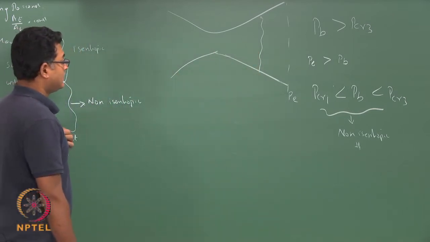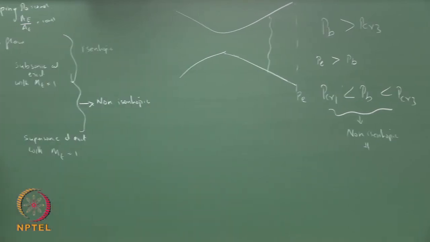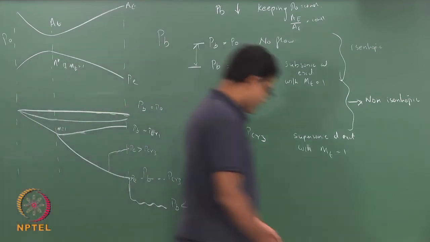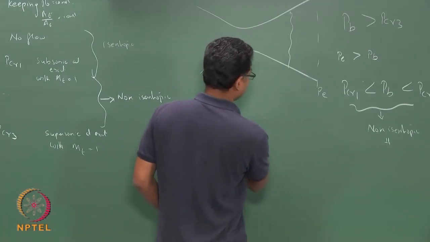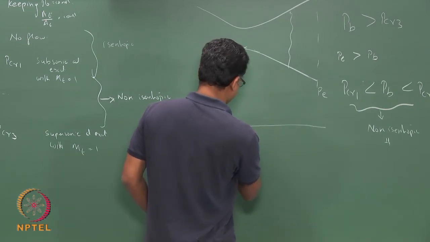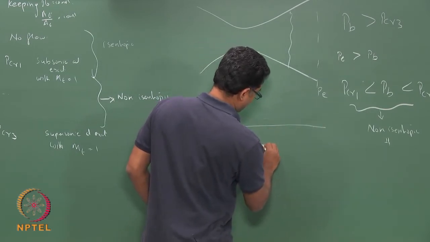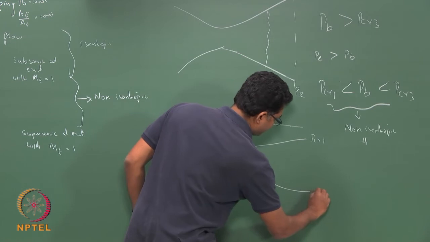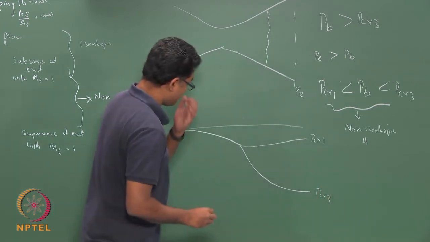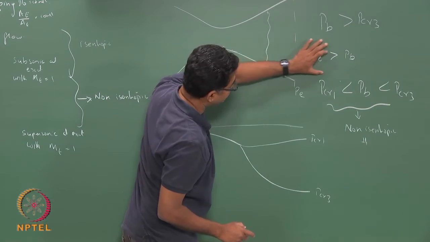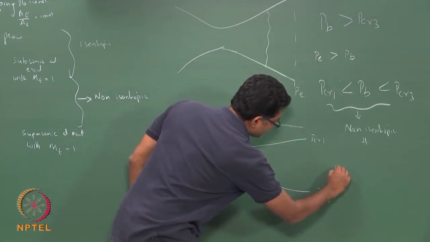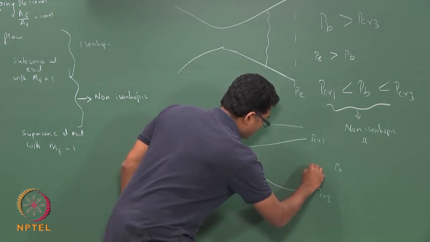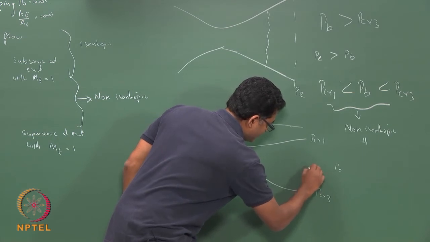So, if I look at this scenario, pressure goes and then you have P critical 1, then you have P critical 3. Now, here the back pressure is somewhere between these two values. So, my Pb is somewhere here.